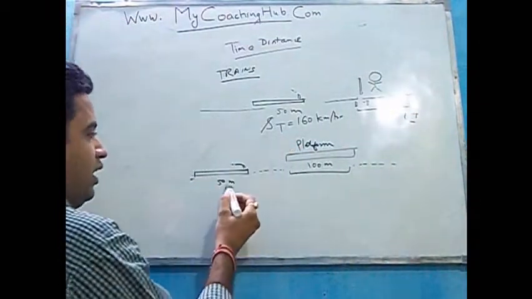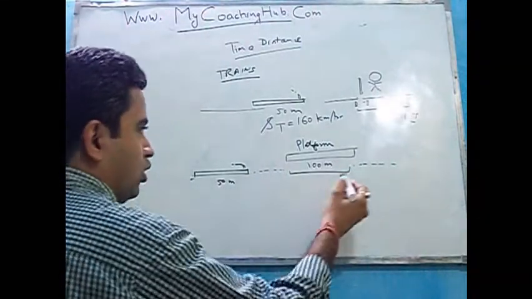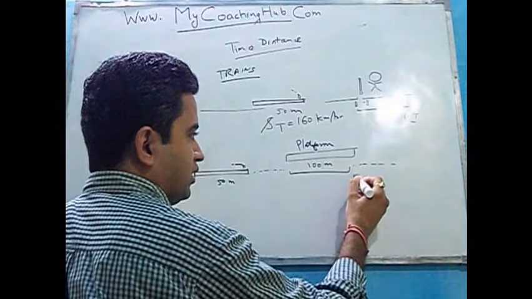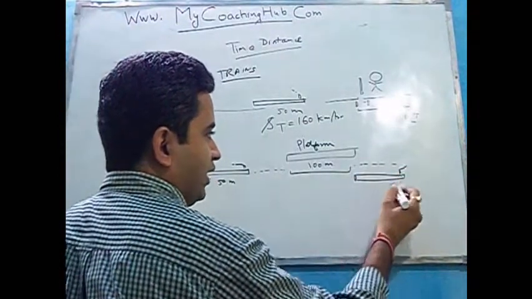लेकिन इस केस में length of the train is 50 meters, platform is 100 meters. So जब ट्रेन इसको क्रॉस करेगी, this is the end of the train और यहाँ पे ट्रेन का फ्रंट है.